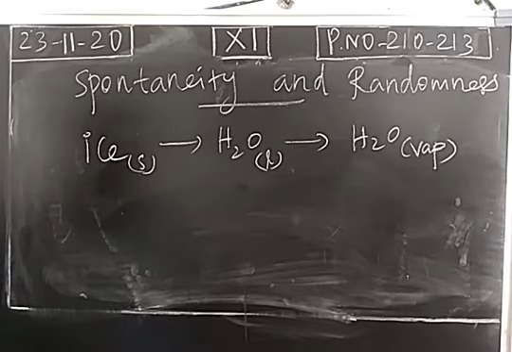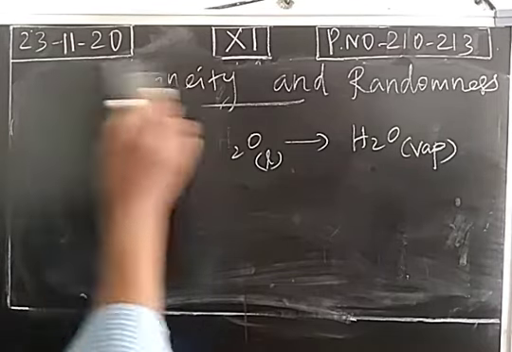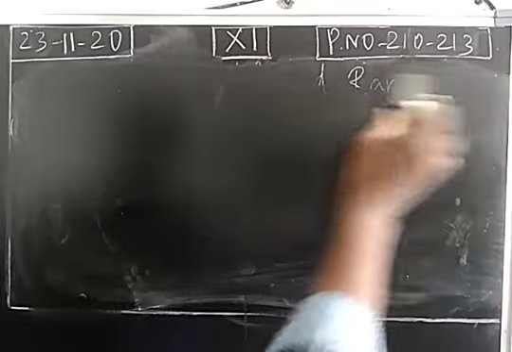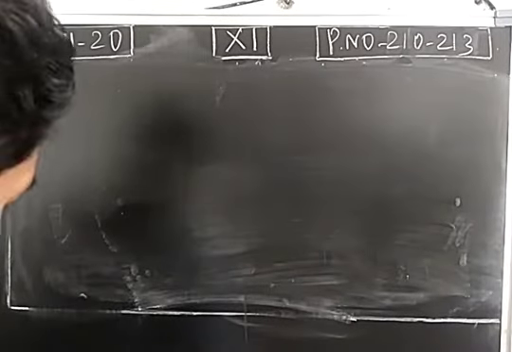Randomness increases a lot, so entropy increases. For a spontaneous process, entropy always increases. That means the randomness of the molecules of the system will increase. This is the statement of the second law of thermodynamics according to the entropy statement.